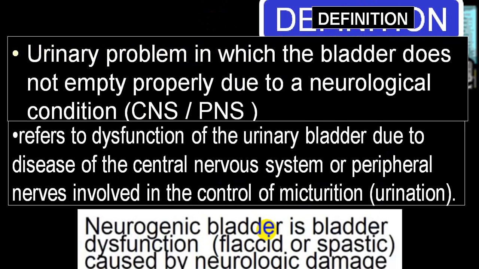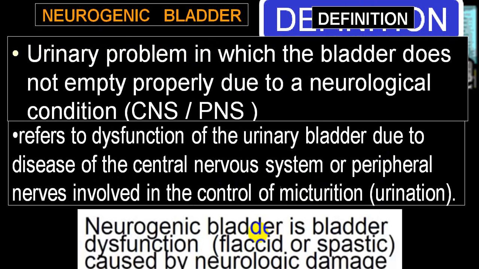Now the definition of a neurogenic bladder. If a person comes to you with a urinary problem in which the bladder does not empty properly due to a neurological condition, either central nervous system or peripheral nervous system damage, we label that as a neurogenic bladder. Neurogenic bladder is a bladder dysfunction where the bladder is either flaccid or spastic due to damage to the neurological supply to the bladder.